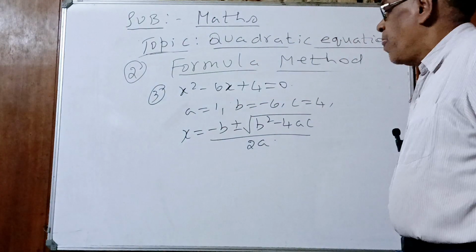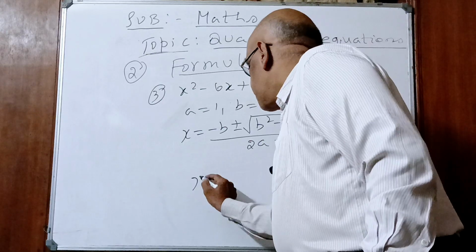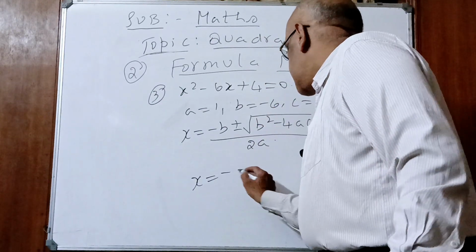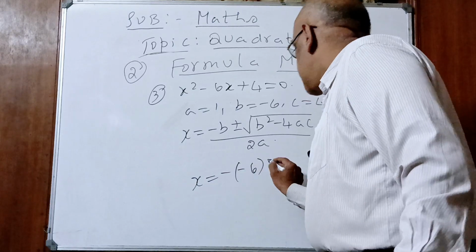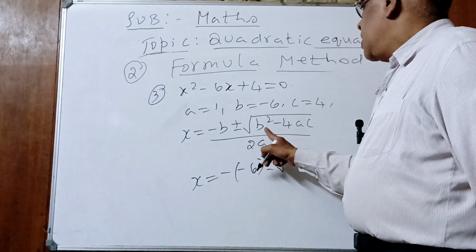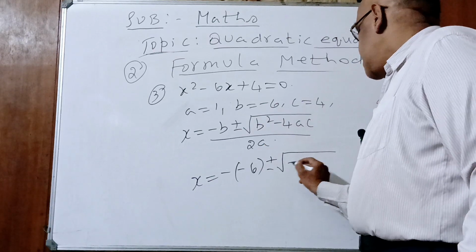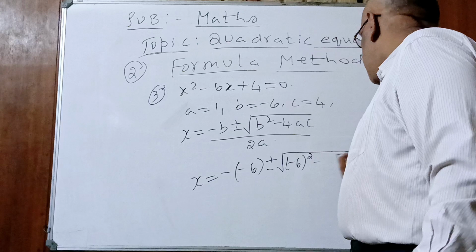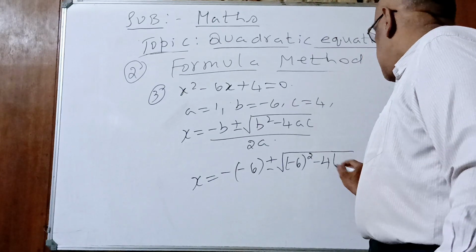Yes or no? Yes. So, what is b value? Minus 6. Minus of minus 6, plus or minus, under root. Now b square, minus 6 whole square, minus 4ac.